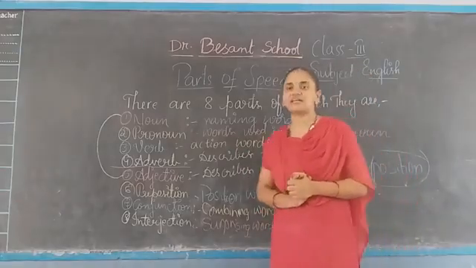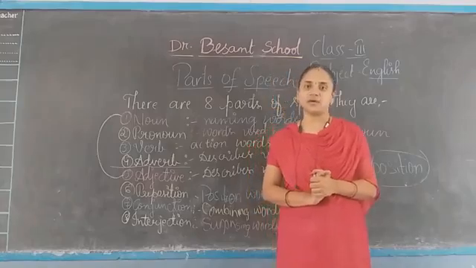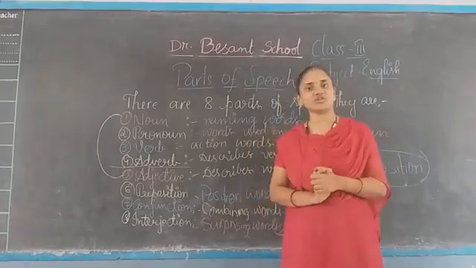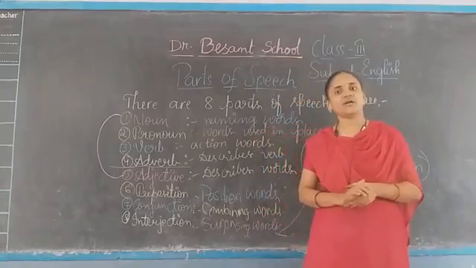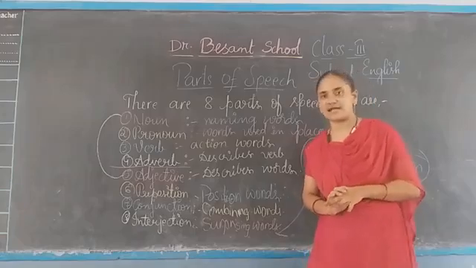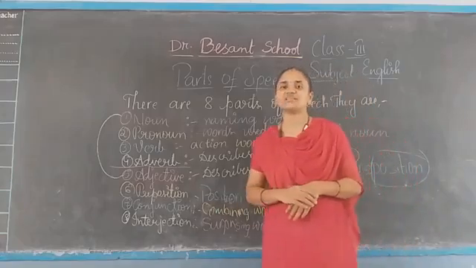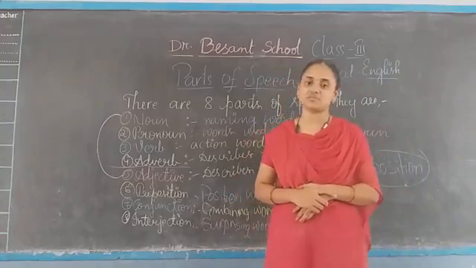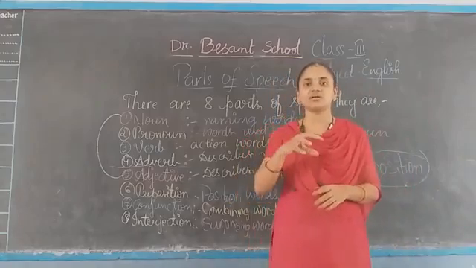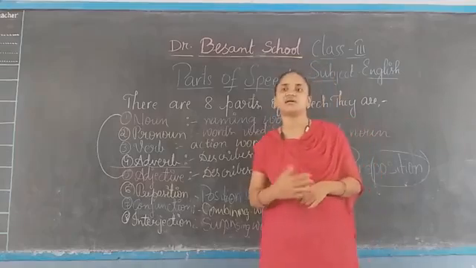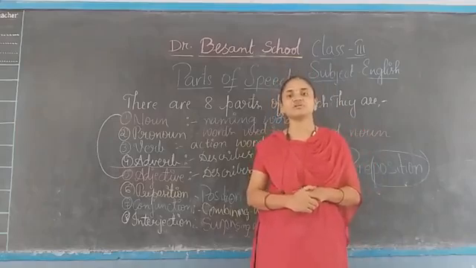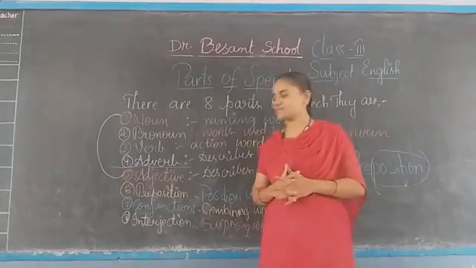Next, adjectives describe the nouns, whether the noun is tall or short or beautiful, ugly, fat, thin. Prepositions show us the position of the nouns, whether the noun is on the, in the, under the, below the, above the, beside the, near the. Whatever shows position, those are prepositions.